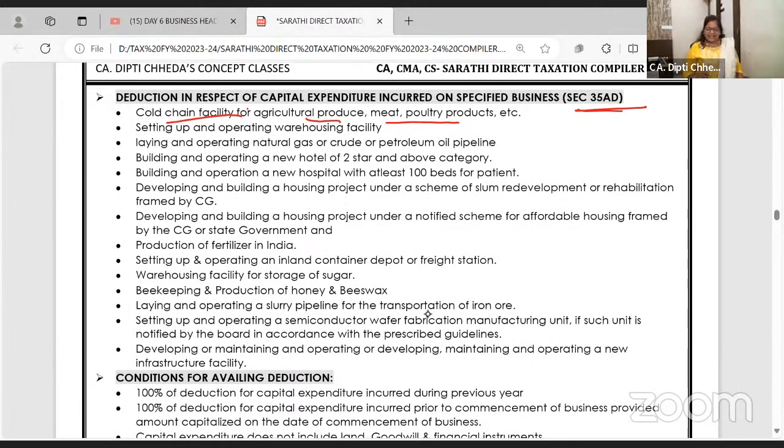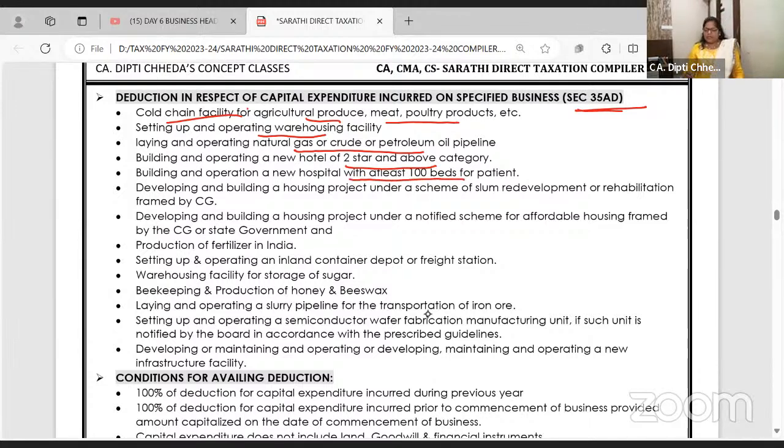Are you getting? Setting up and operating a warehouse, laying and operating natural gas, crude oil pipelines. Nowadays, in so many cities, gas is provided through pipeline. Building and operating a 2-star and above hotel. We want to develop tourism. So near Meenakshi Temple, near Charminar, near Taj Mahal, hotels are being set up.